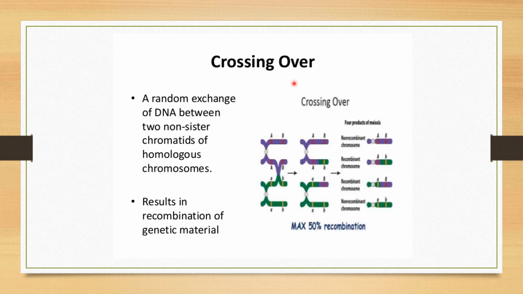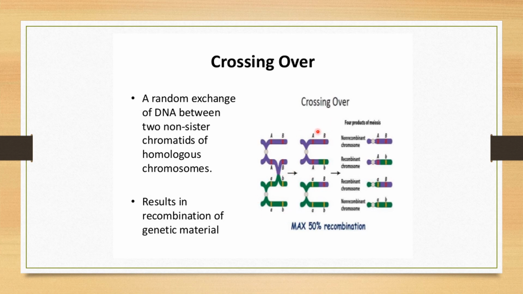What is this crossing over? A random exchange of DNA between two non-sister chromatids of homologous chromosomes. If these are homologous chromosomes, the exchange of DNA takes place between two non-sister chromatids of the homologous chromosomes.